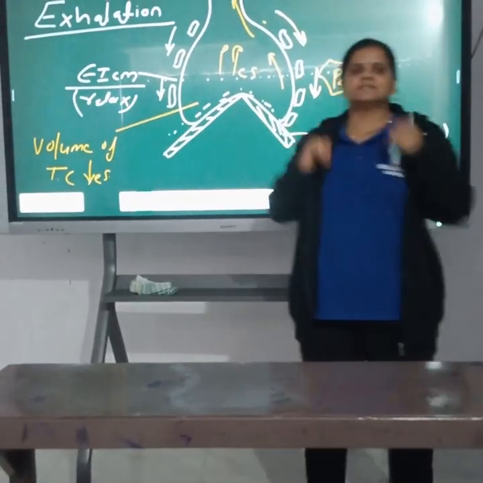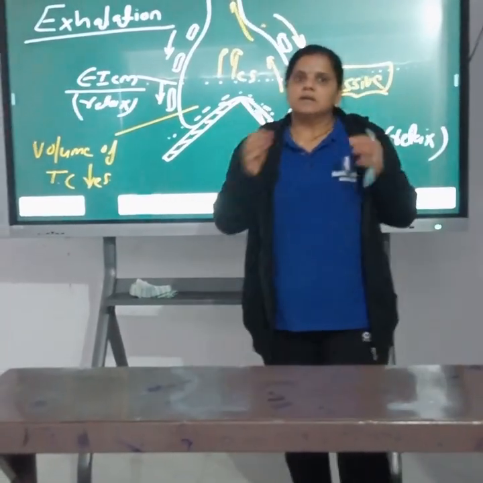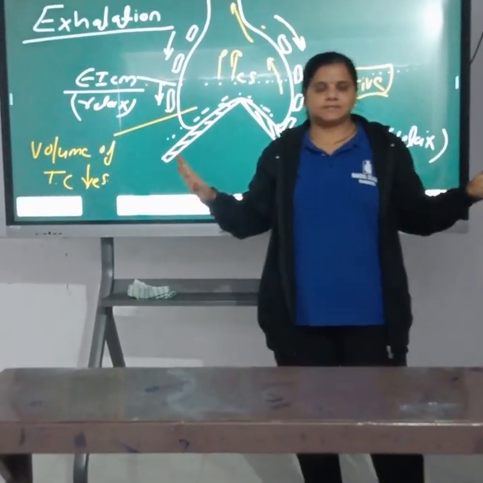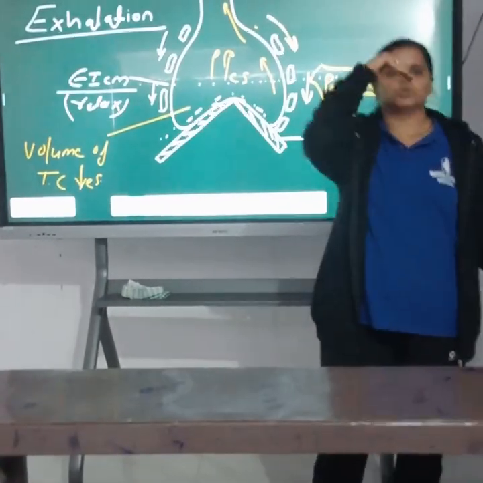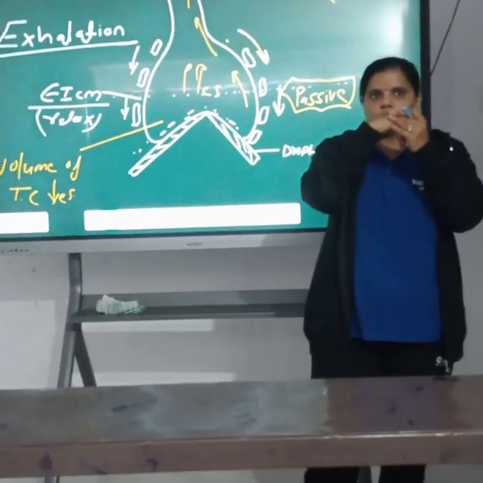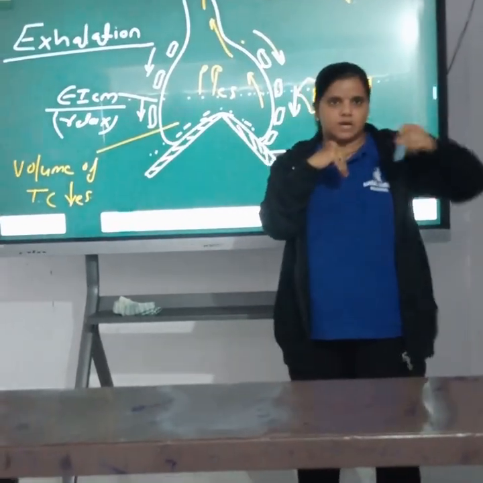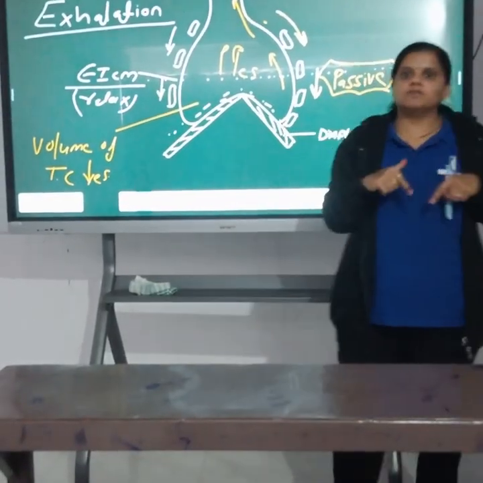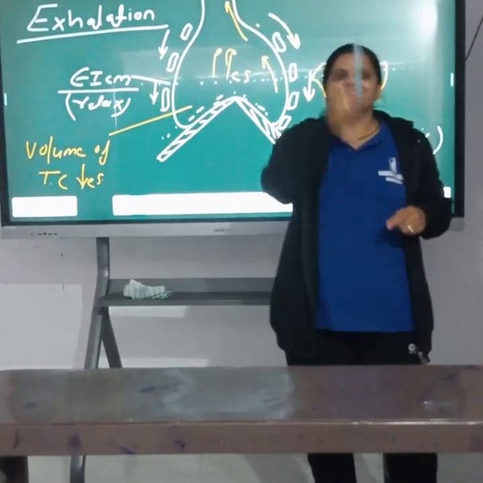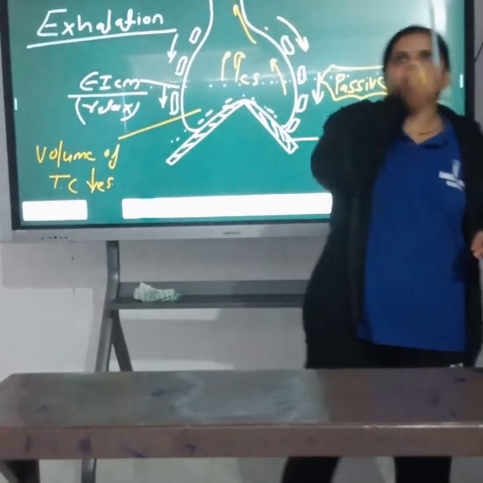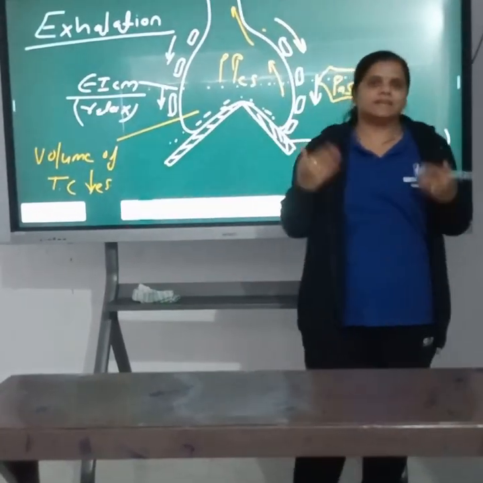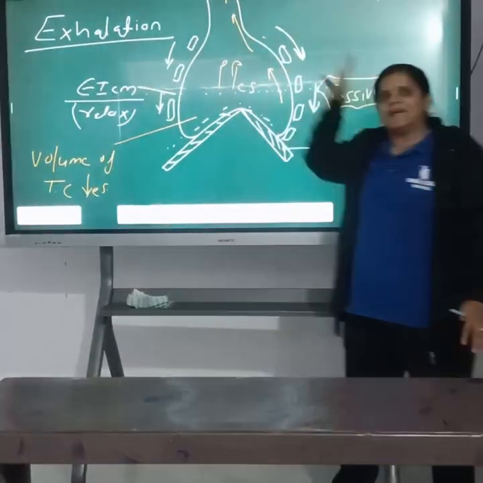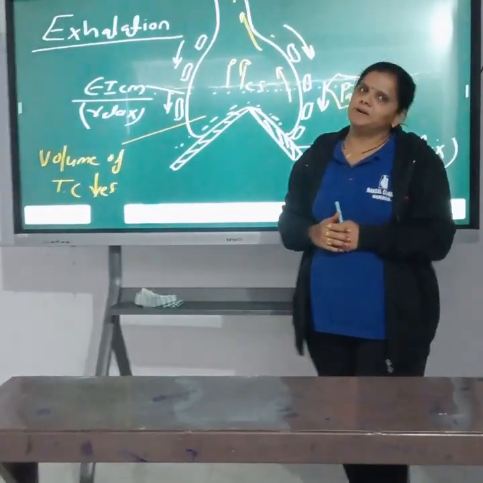And opposite to this, during exhalation the diaphragm becomes relaxed and the external intercostal muscles become relaxed. The relaxed form of the diaphragm is dome shape, and due to the dome shape the ribs move downward. The result is that the thoracic cavity volume is decreased, so the pressure is increased, and the air moves from high pressure to low pressure. Then the air is released out. Combined, inhalation and exhalation are called breathing.